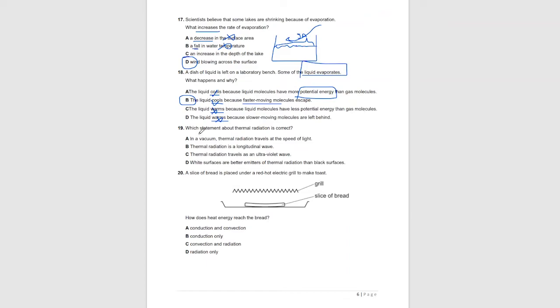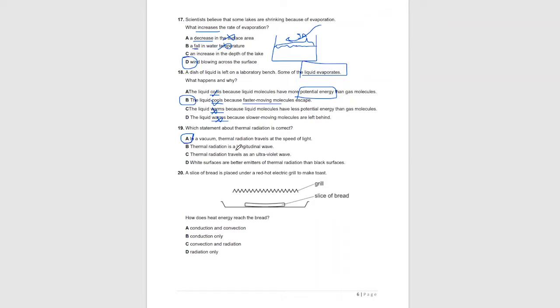Question 19. Which statement about thermal radiation is correct? A. In a vacuum, thermal radiation travels at the speed of light. Yes, radiation such as infrared radiation travels at the speed of light. It is an electromagnetic wave, and electromagnetic waves all travel at the speed of light. B. Thermal radiation is a longitudinal wave.